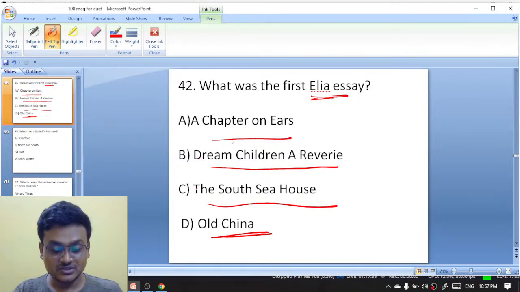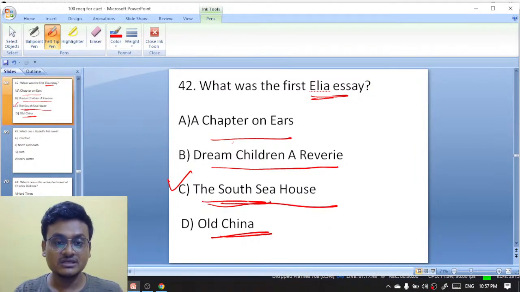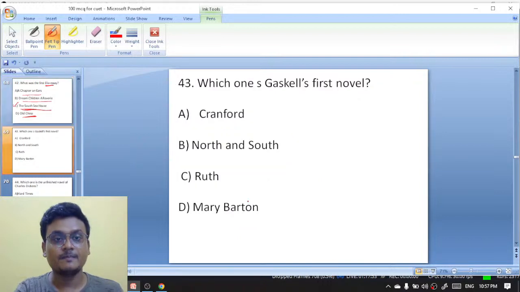The answer is given here. The first essay of that collection is actually The South Sea House. C is the right answer here.